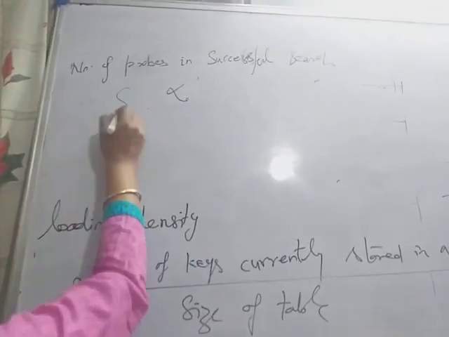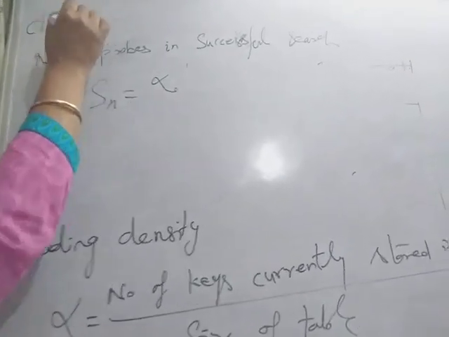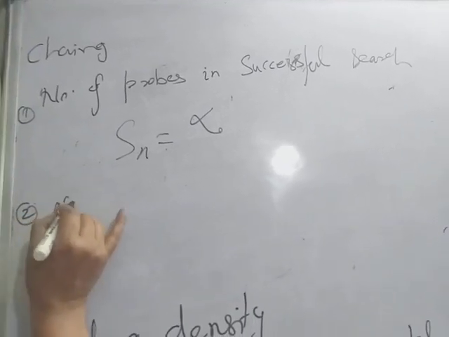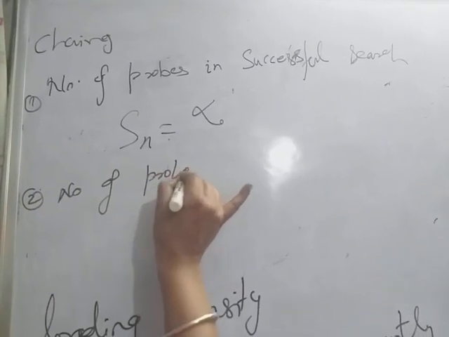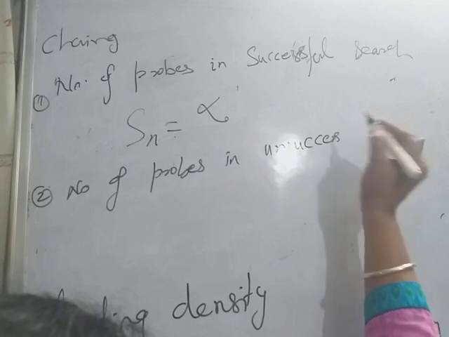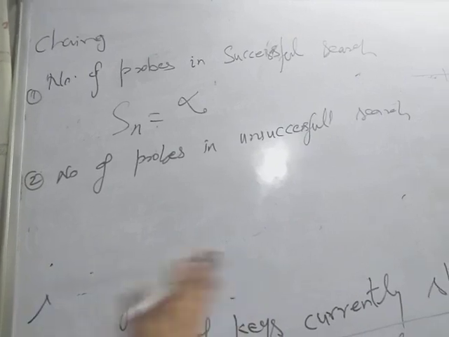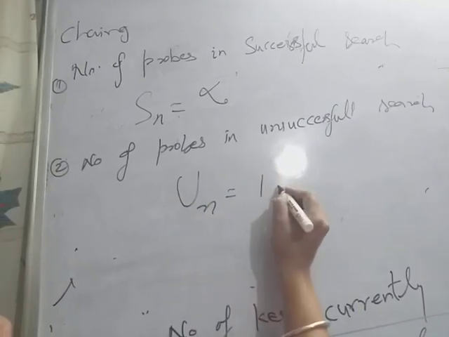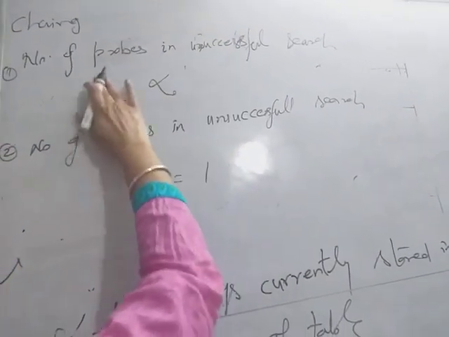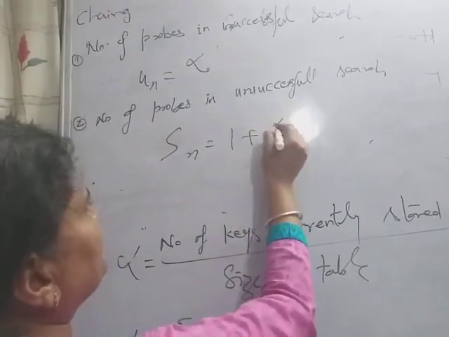So in the case of chaining, the number of probes in a successful search is alpha, and the number of probes in an unsuccessful search, Un, equals 1. This is for an unsuccessful search or insertion. This is Un. This is Sn. Sn is equal to 1 plus alpha by 2.